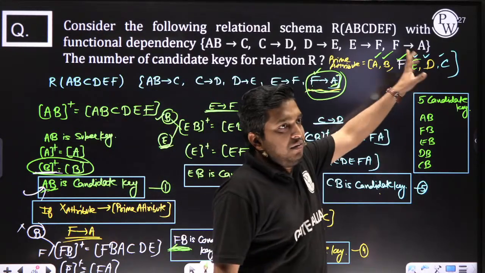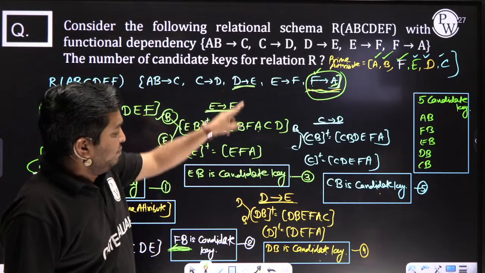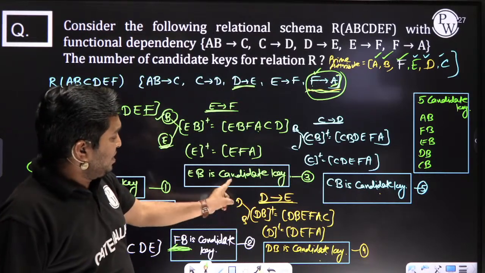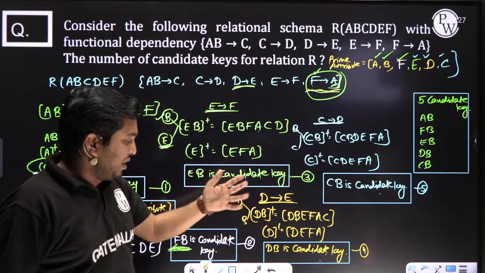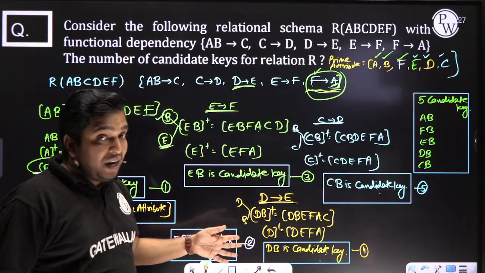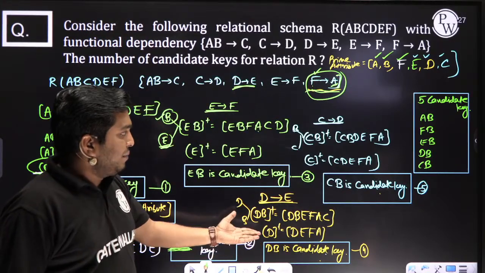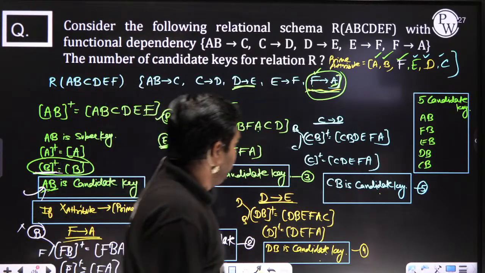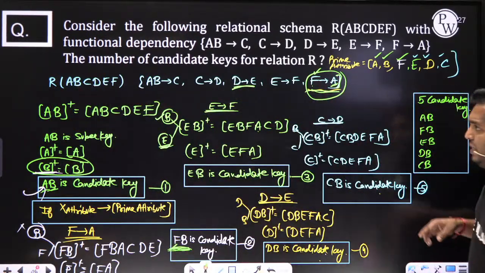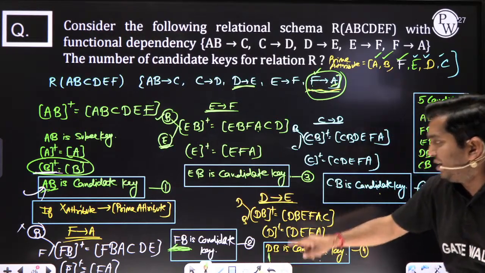E is added. Now, E is determined by D. Then when you replace this E with the help of D, you are getting DB. When you decompose, you are getting nothing, not all attributes. The subset does not become a super key. So what is the minimum? DB, my dear. DB is the candidate. Now here you can see D is determined by C. Then you can replace this D with the help of C. Then C.